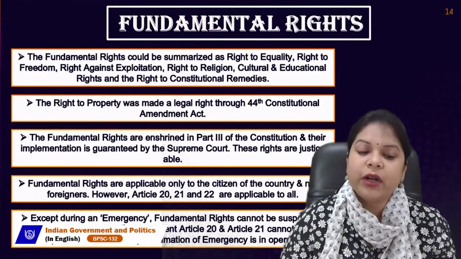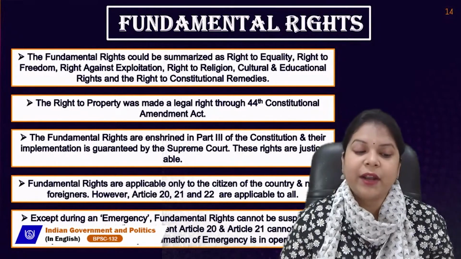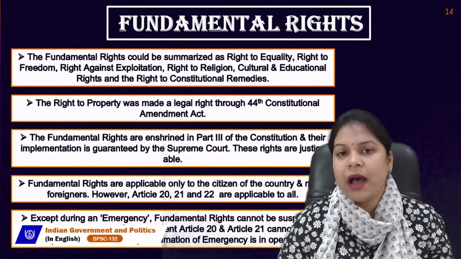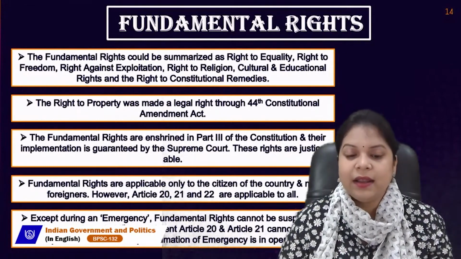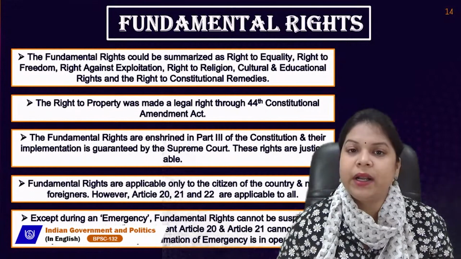However, through the 44th Amendment, Article 20 and 21 cannot be suspended even when a proclamation of emergency is in operation. So, after the 44th Amendment Act, it was decided that even during emergency, two articles cannot be suspended, that is Article 20 and Article 21.